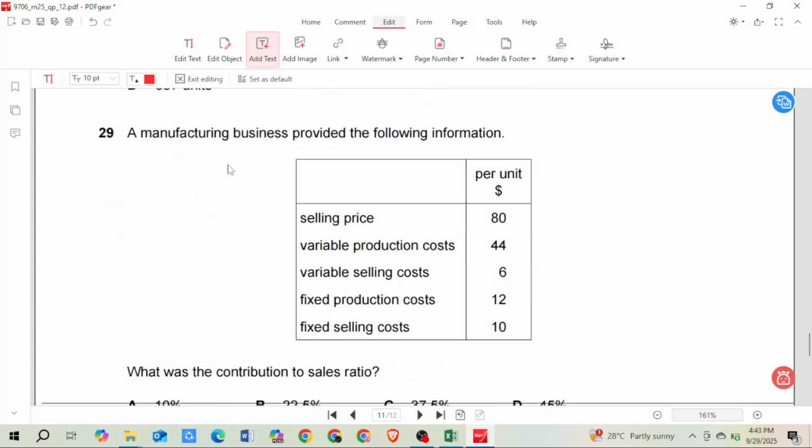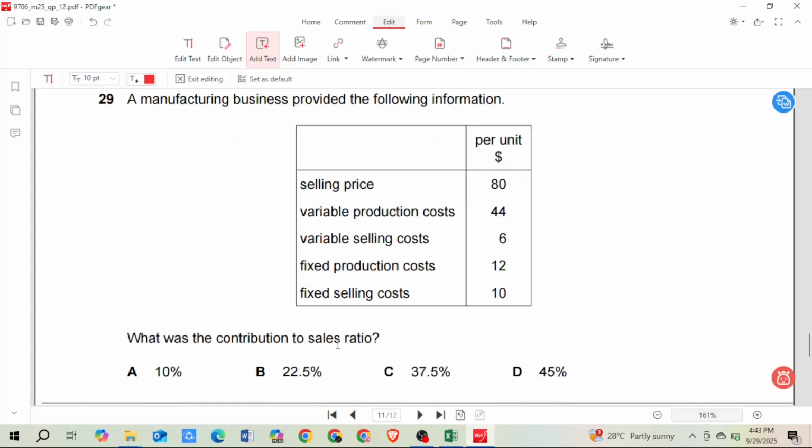29. A manufacturing business provided the following information: selling price, variable production cost, variable selling cost, fixed production cost, fixed selling cost. What was the contribution to sales ratio? Okay, so contribution to sales ratio is contribution divided by total sales, into 100, because this would be expressed as a percentage. Sales is directly given, which is 80, but we need to calculate the contribution.